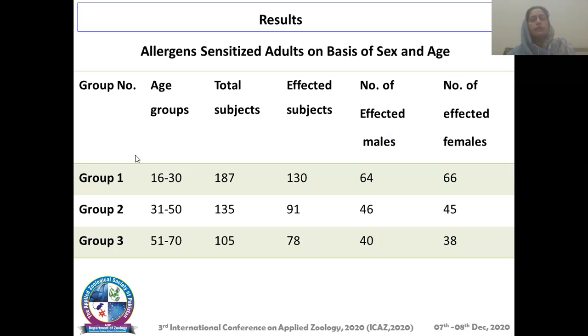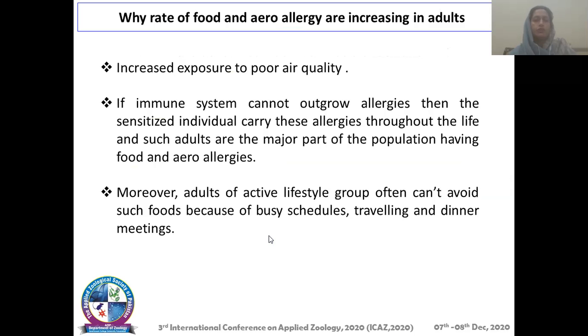If we further categorize the subjects above 16 years of age, we observed that in the age group 16 to 30 years, there are 130 subjects who are affected. That indicates that allergic responses are very much prevalent in the young population.